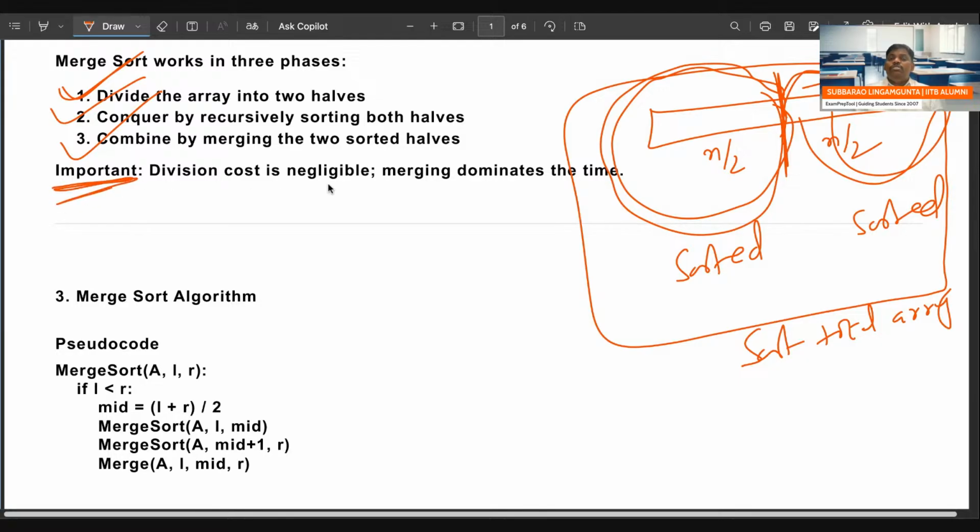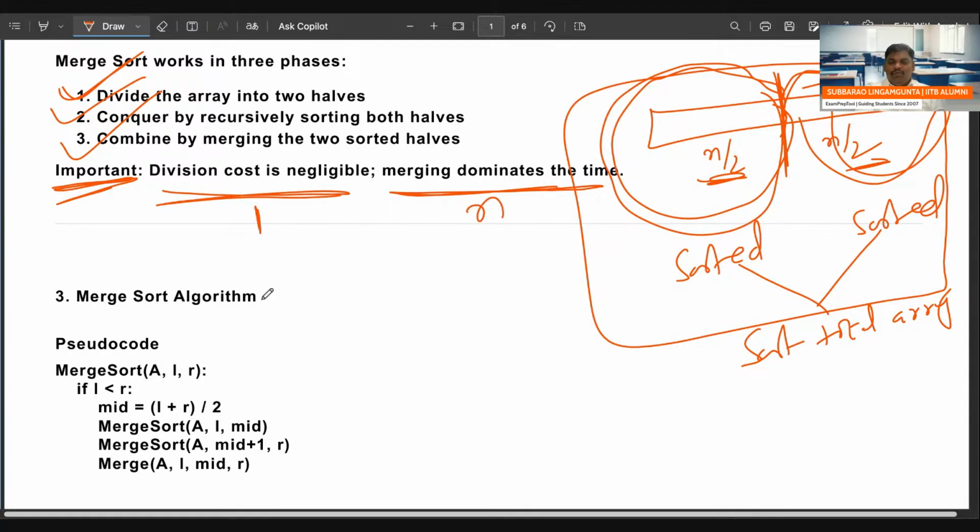Remember this, it is very important: division cost is negligible. Why? You are simply doing one division. Suppose 100 elements are there, 100 by 2, 50, 50. Time complexity means loops required. When you divide, where is the loop? So division cost is negligible, but merging cost is more. N by 2 elements and N by 2 elements you are merging, so merging time is going to be n time. This will take n time, and divide will take constant time.